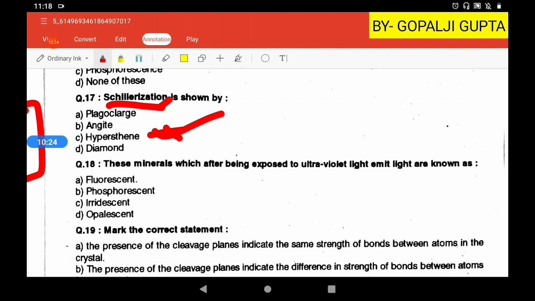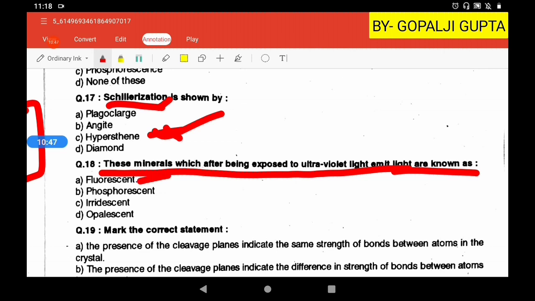Then the next question is, minerals which emit light after being exposed to ultraviolet light. There are certain minerals which emit light whenever we put ultraviolet light on them. Not every mineral, but some minerals emit light when exposed to ultraviolet light, and this is known as the fluorescent property. Now there is another property, phosphorescence.